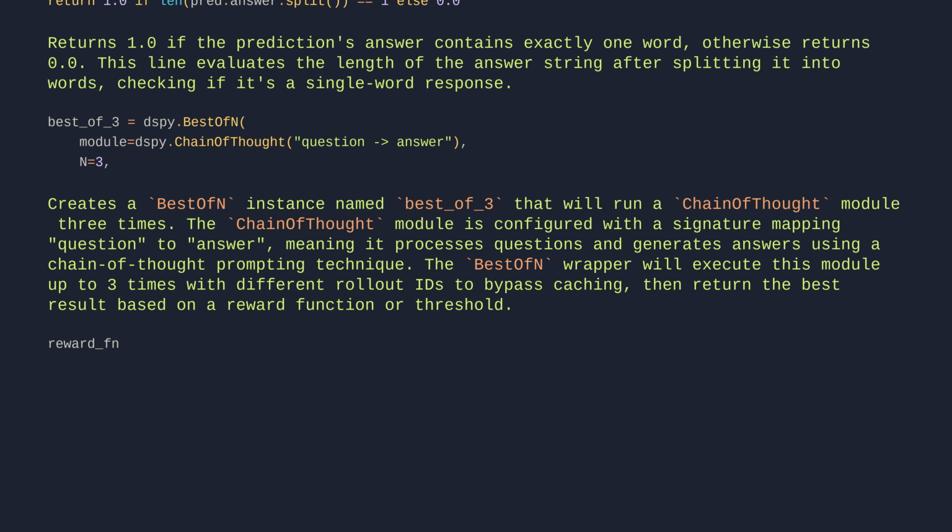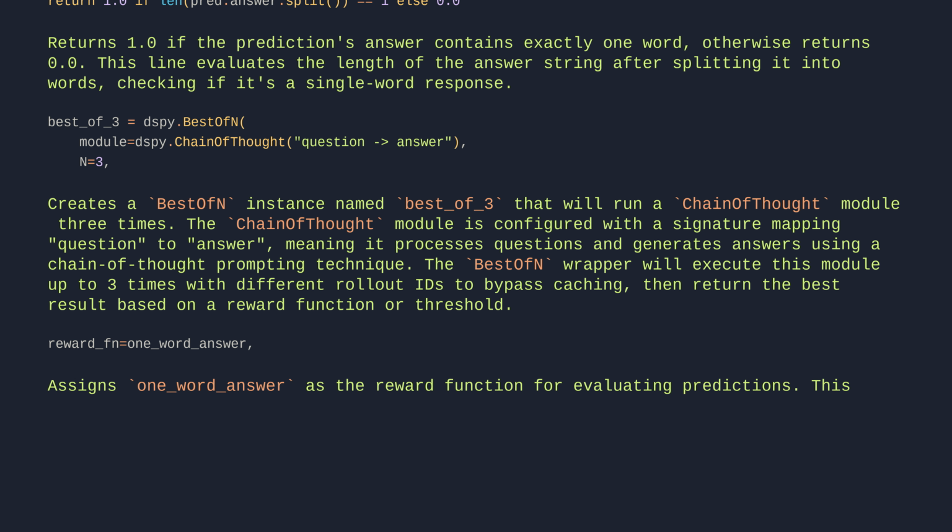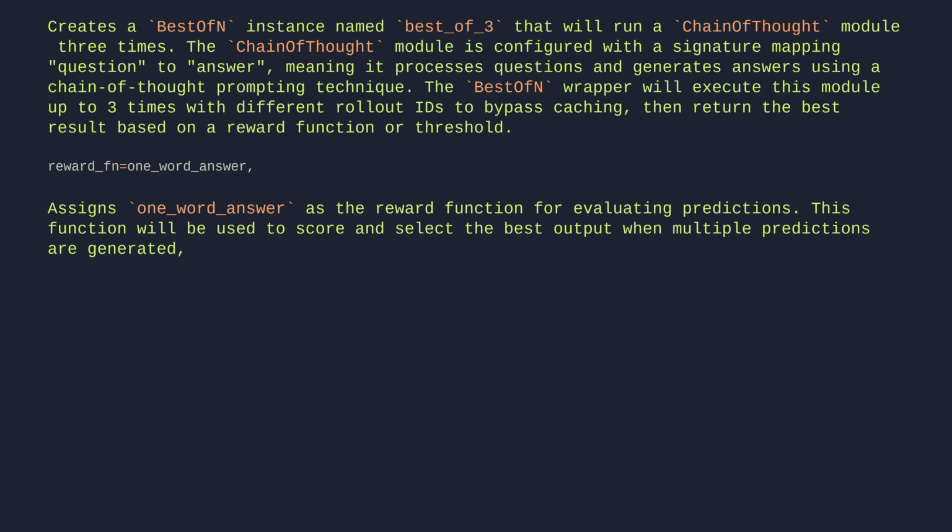reward_fn=one_word_answer. Assigns one_word_answer as the reward function for evaluating predictions. This function will be used to score and select the best output when multiple predictions are generated, favoring concise single-word responses.